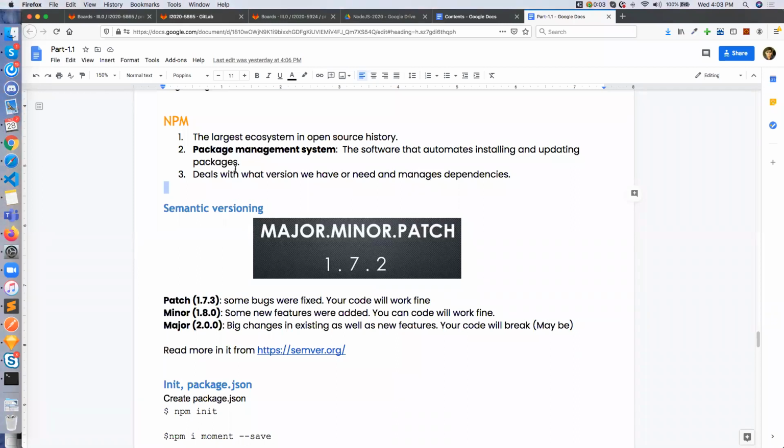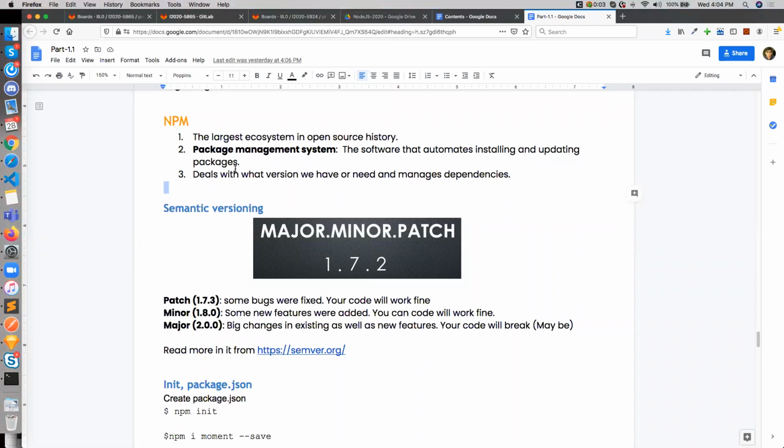What is a package management system? A package management system is software that automates installing and updating packages. And packages are nothing but a bunch of code or modules, you can say, in a separate file. You can install it easily through a package management system, through NPM. Okay. It deals with what version we have and needs to manage dependencies.